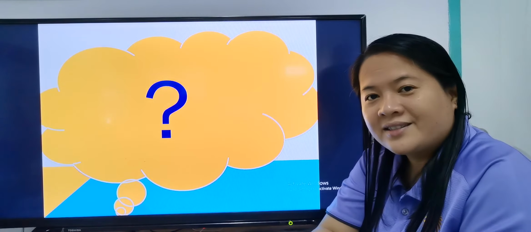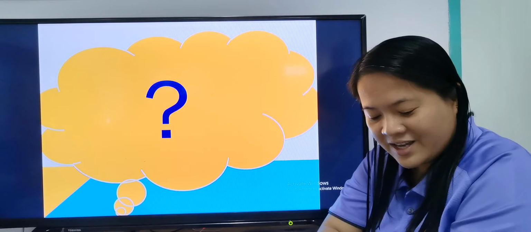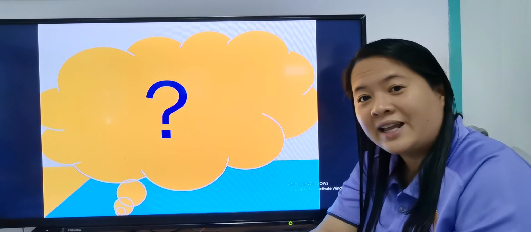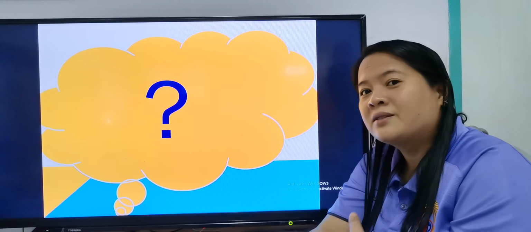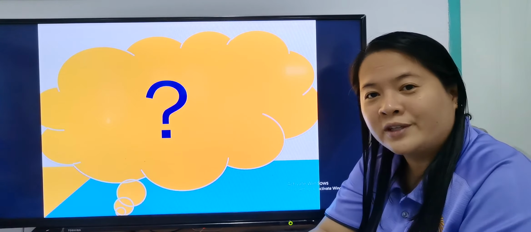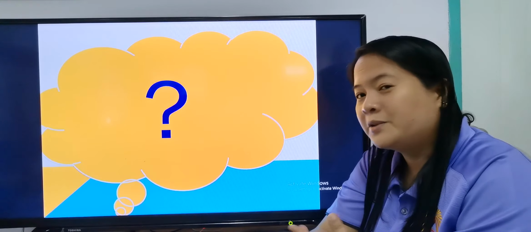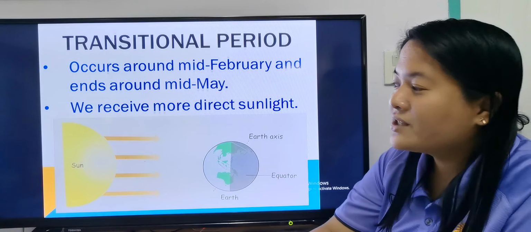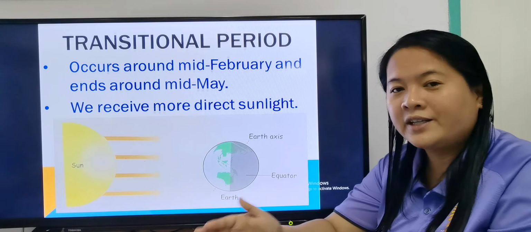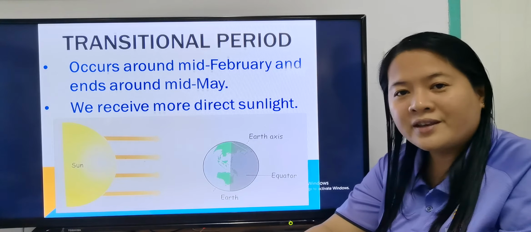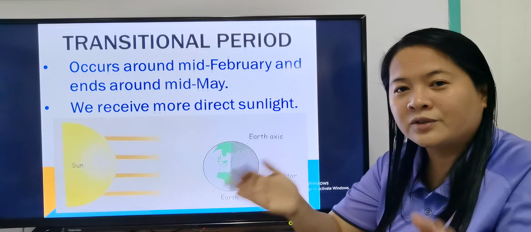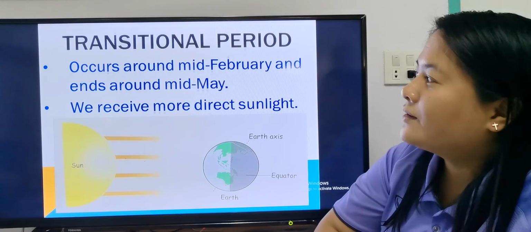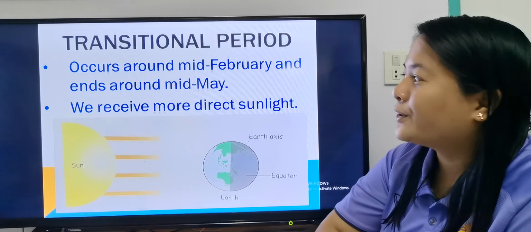Did you understand southwest monsoon? The southwest monsoon brings the rainy season in Thailand. It happens with the start of the school year, mid-May up to mid-October. And there's a transitional period in between the northeast monsoon and the southwest monsoon. This occurs around mid-February and ends around mid-May.